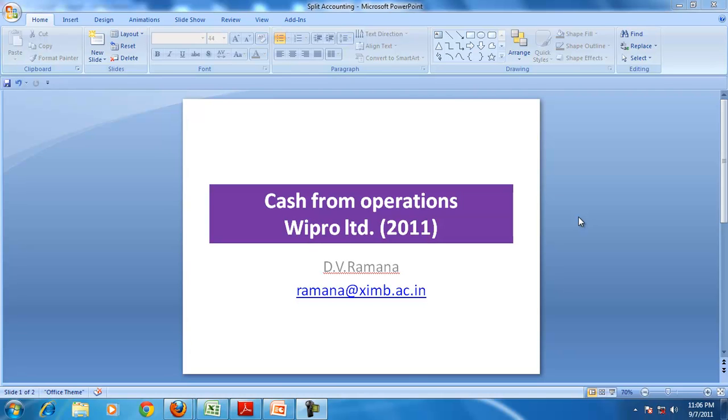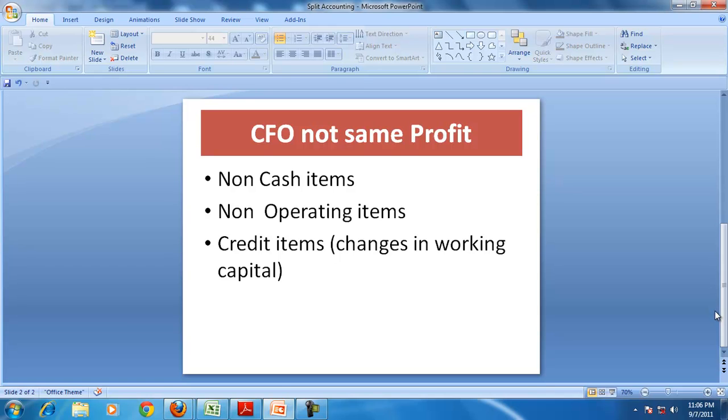Hello and good evening. Today we'll discuss once again cash from operations, but in this session we will take the annual report of one of the well-known Indian companies, Wipro Ltd, and understand why the profit is not the same as the cash from operations.